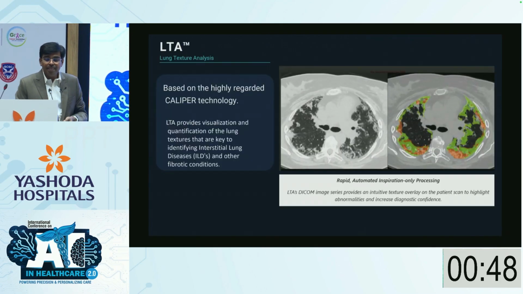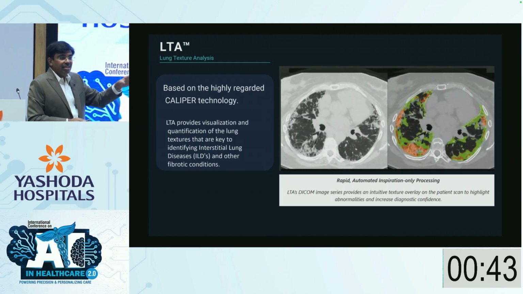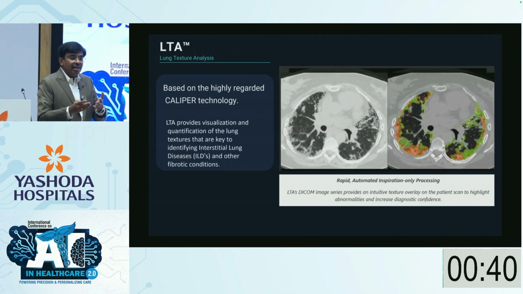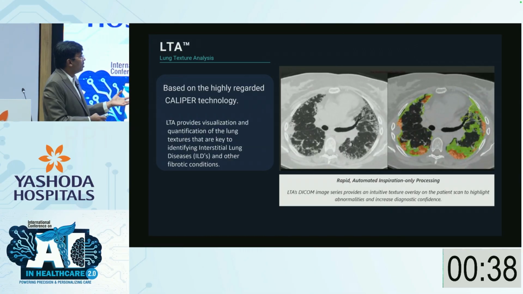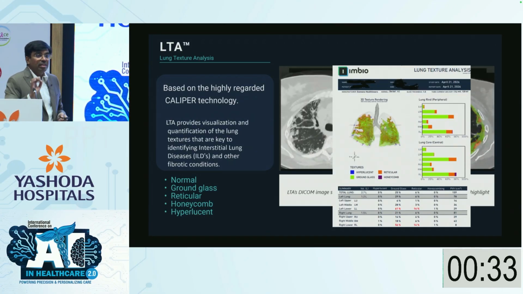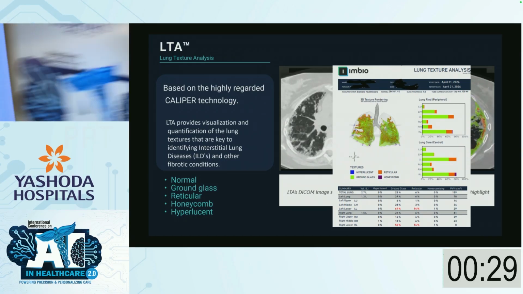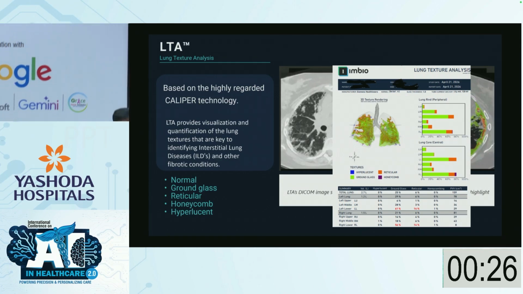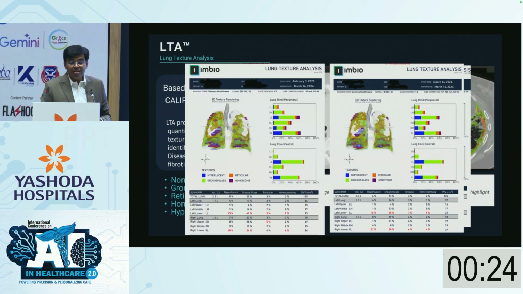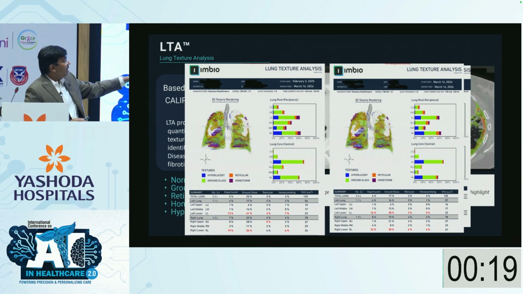So I will not spend much time. So this is LTA, where the HRCT is interpreted by an AI alongside a radiologist. It gives us the pattern, and more importantly, not only the pattern, it quantifies the ILD. This is very important for us because we are a referral center for ILDs. We also do a lot of lung transplants. It's very important for us to monitor the progression of ILD, and these AI tools actually quantify ILD better than a human eye can do.